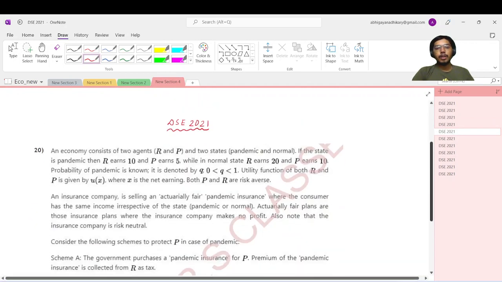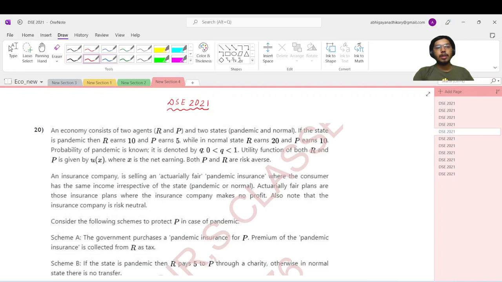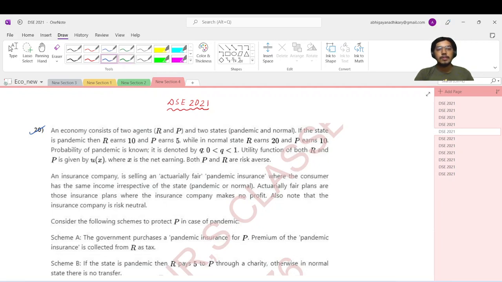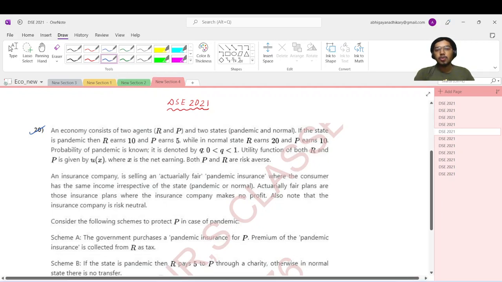Continuing with the next question of DSE 2021 paper, which is question number 20. An economy consists of two agents, R and P, and two states, which is pandemic and normal. If the state is pandemic, then R earns rupees 10 and P earns rupees 5.